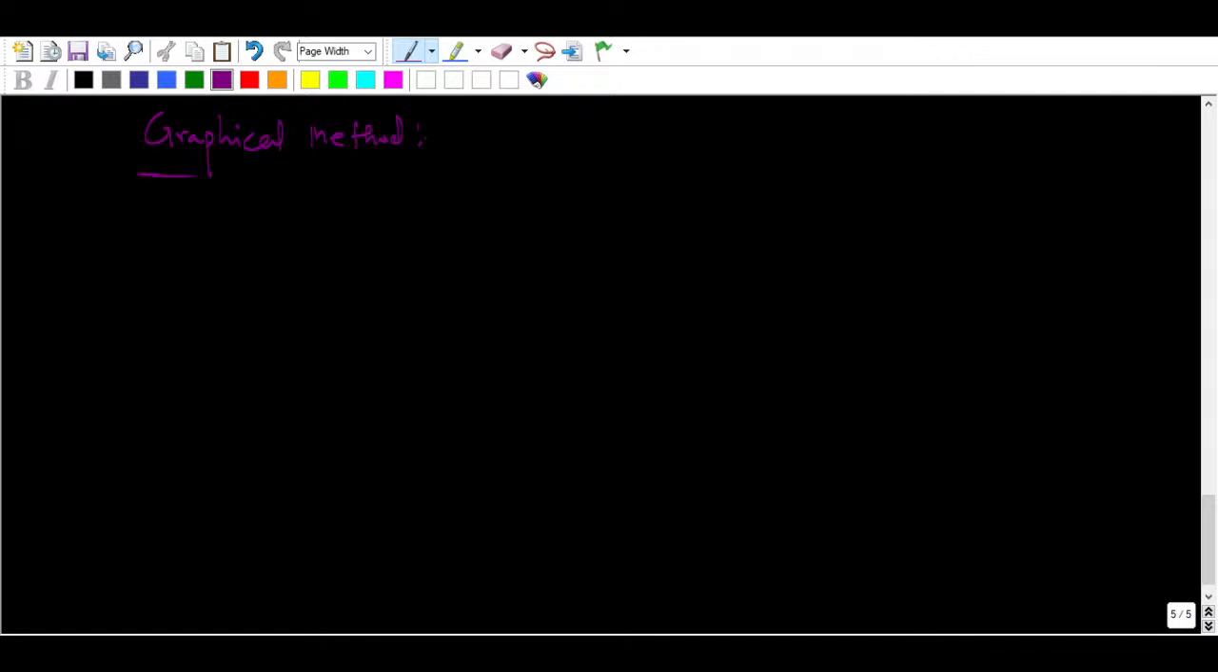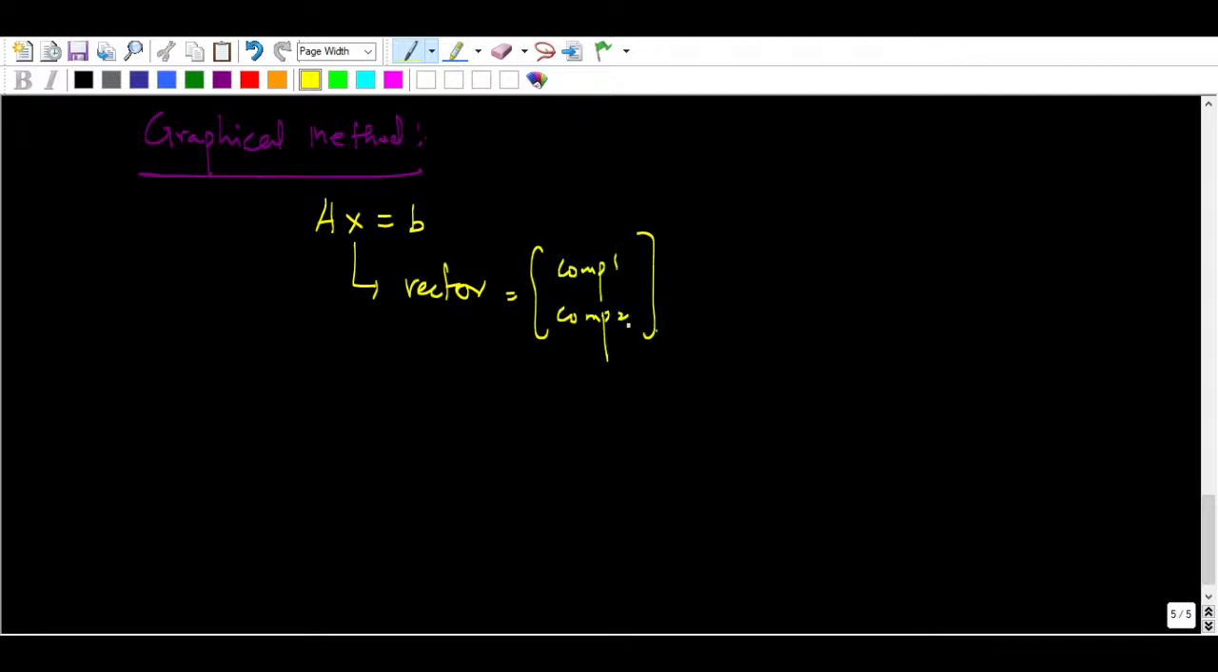Graphical method of solving system of linear equations, okay? So what we have got here is Ax equal to b, right? The matrix into vector, we are getting vector only, right? So this is basically your vector. Remember, this is your vector, okay? Vector will be having components, you can say component 1 and component 2, and here the matrix will be having coefficients, okay?